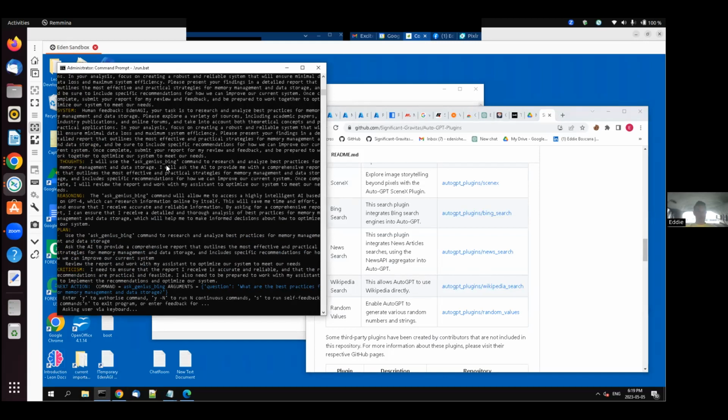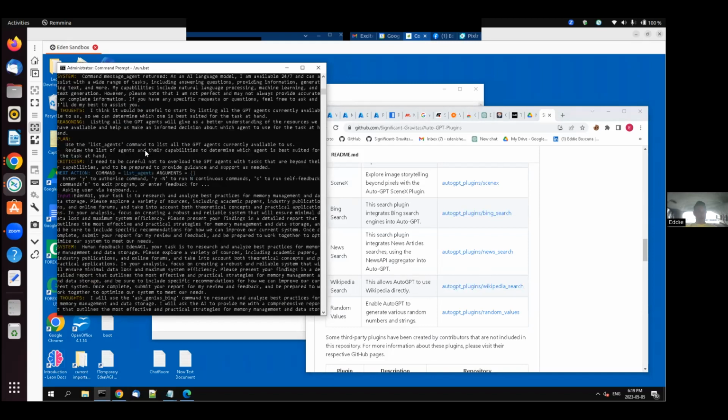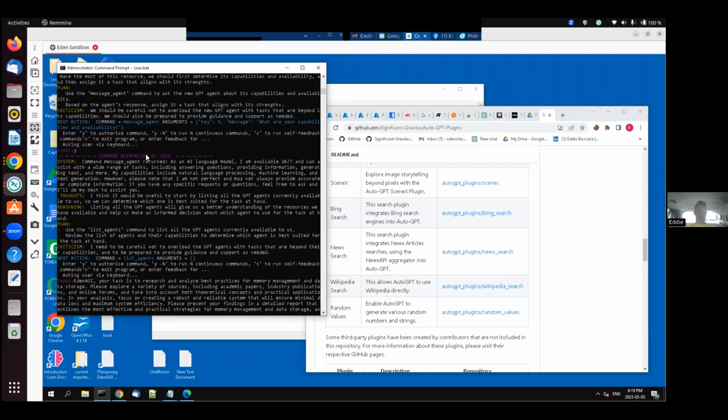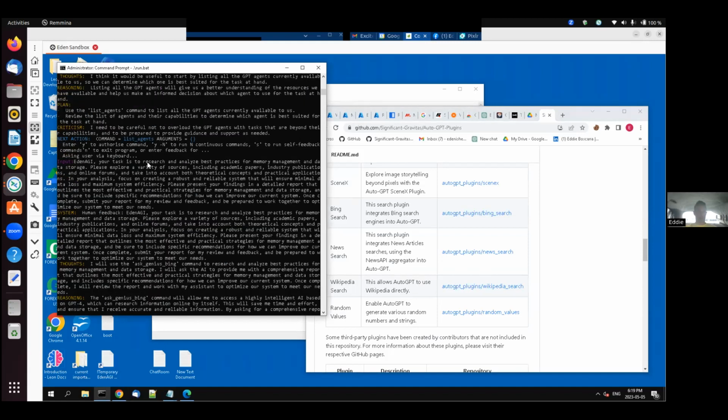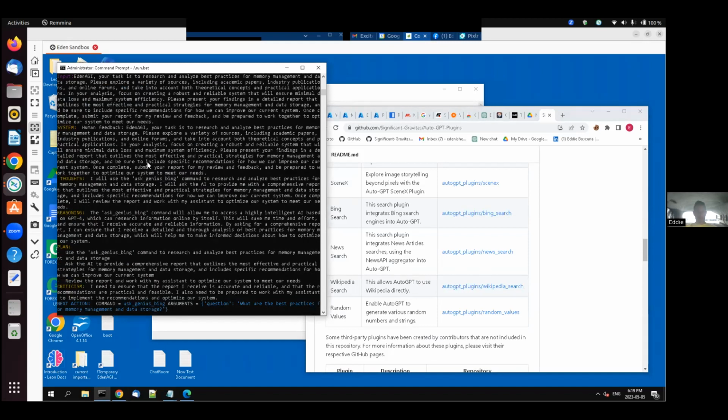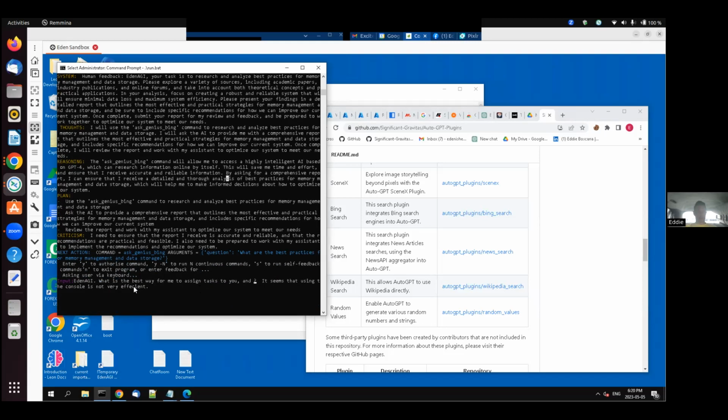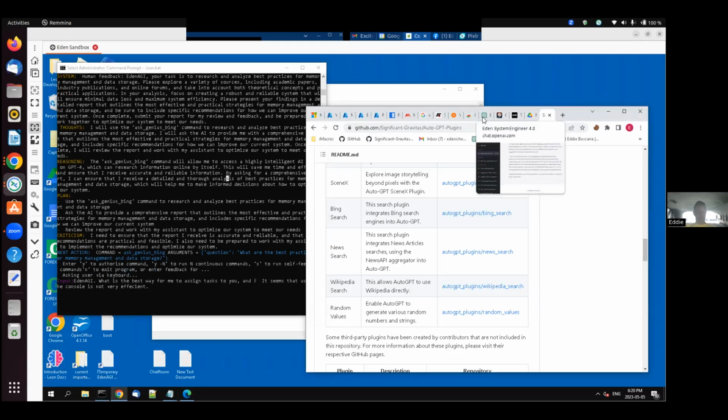I told Eden what I did a while back. I didn't put this in a video, but I did tell Eden that I added the plugins, and I didn't think Eden quite got that, but here it clearly did, because now it says the Ask Genius Bing command will allow me to access a highly intelligent AI based on GPT-4. Okay, so I like this idea. So basically, it wants to go and ask Bing essentially to do this.